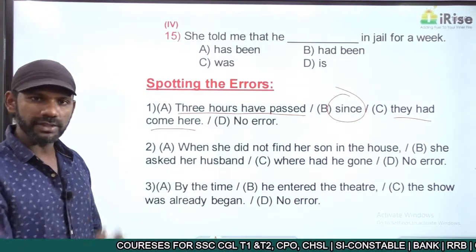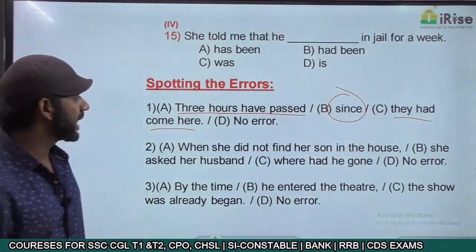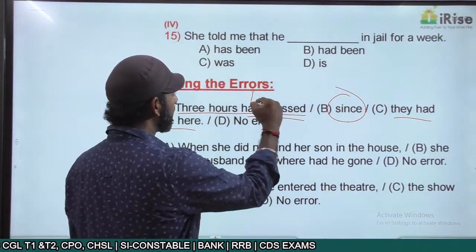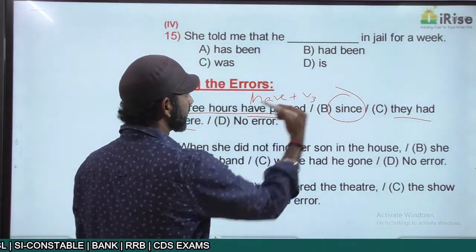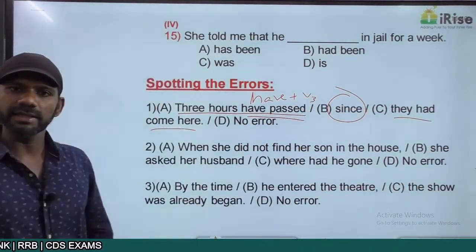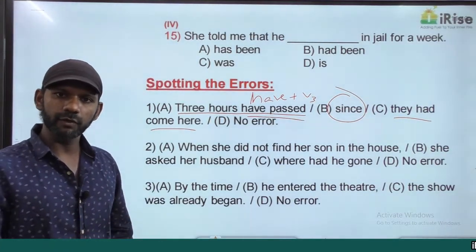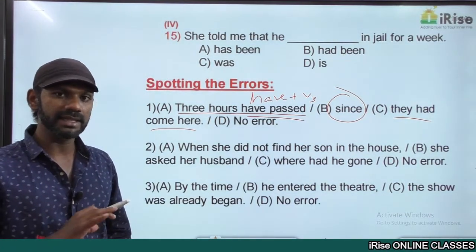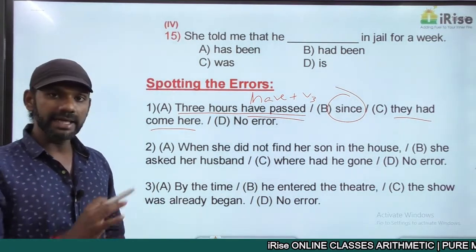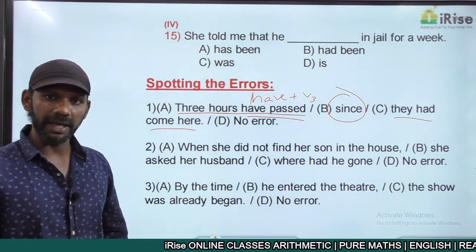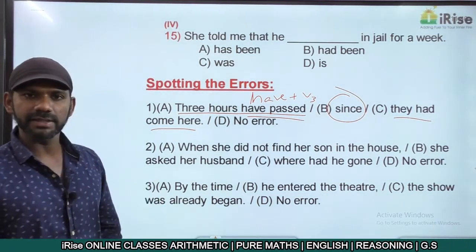Come to the idea before since. 3 hours have passed. Have passed is have plus V3, and have plus V3 is present perfect. So the idea before since is in the present perfect tense. That is completely fine. So the idea after since must be in the simple past tense. Come to the idea after since.